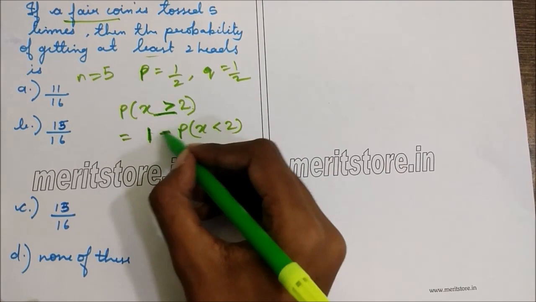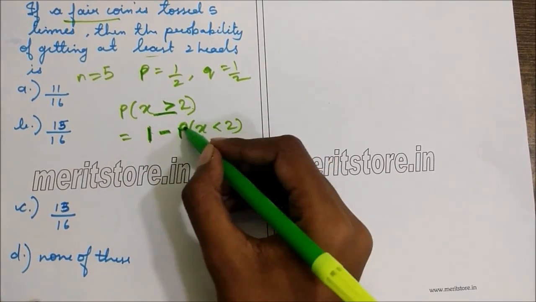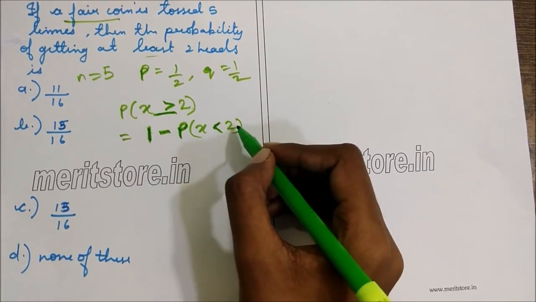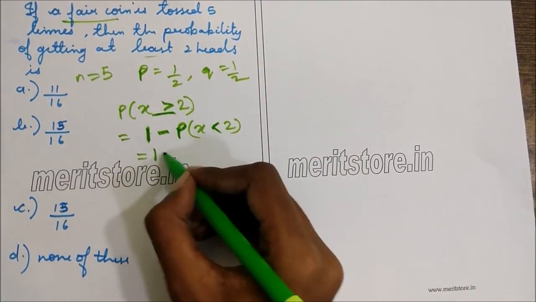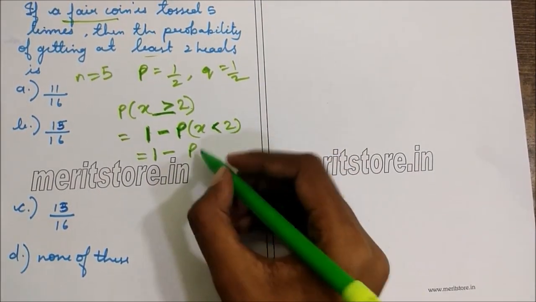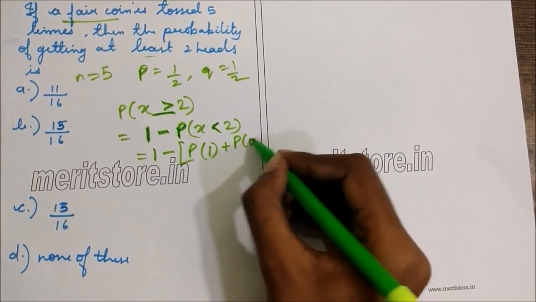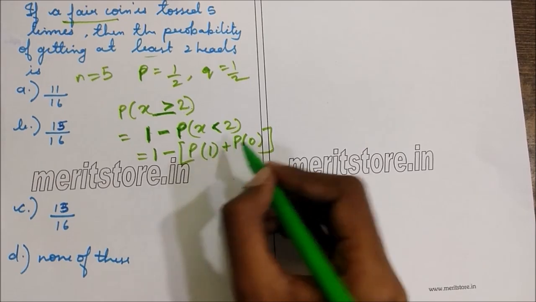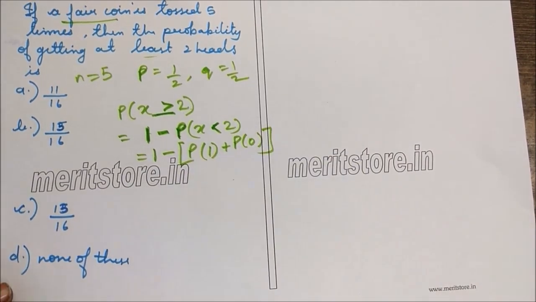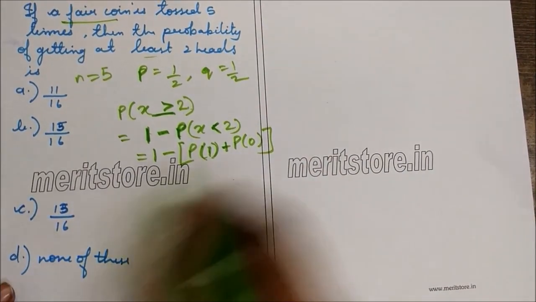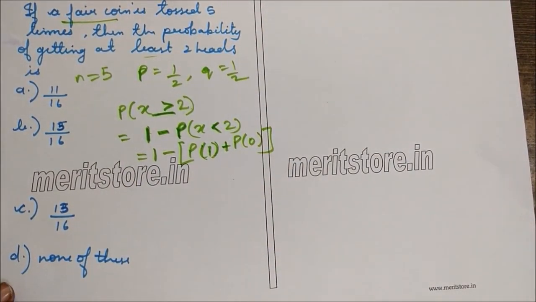This is 1 minus P of x less than 2, which does not include 2. So this will be 1 minus P of 1 plus P of 0, that is probability of getting 1 head or 0 heads. We'll find both these two to simplify the problem.